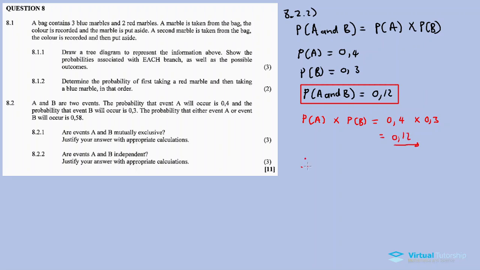So therefore, the probability of A and B is equal to the probability of A times the probability of B. Therefore, these events are independent. These events are in fact independent.